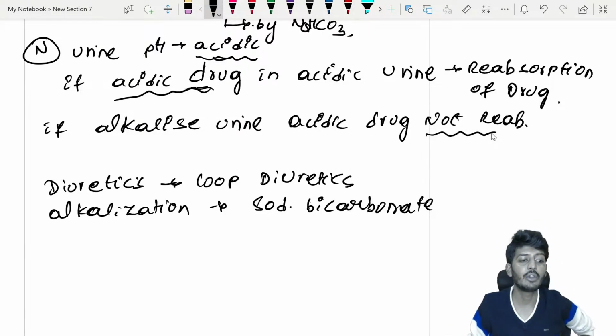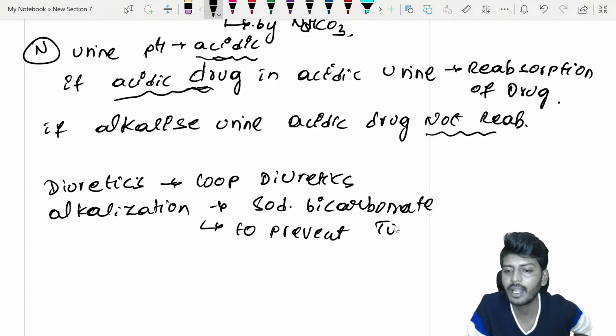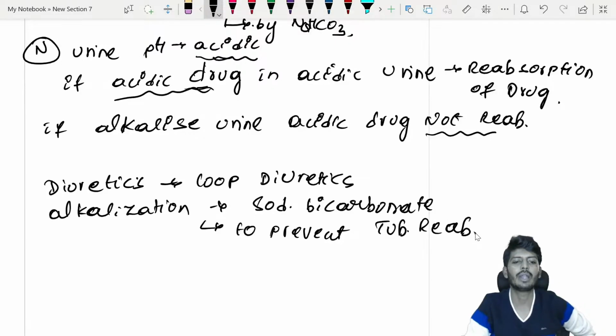Why is alkalization of the urine done? To prevent the tubular reabsorption of the drug. This is very important. Why alkalization? To prevent the tubular reabsorption. To prevent the tubular reabsorption, we are doing alkalization of the urine. This is a very important point.